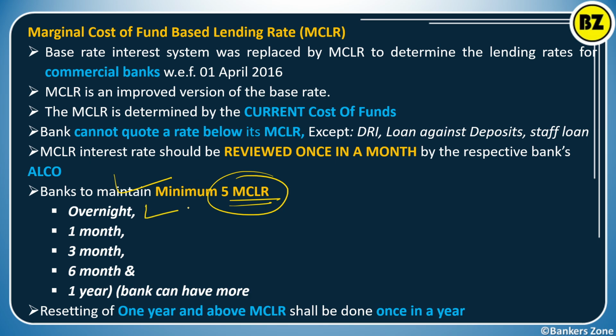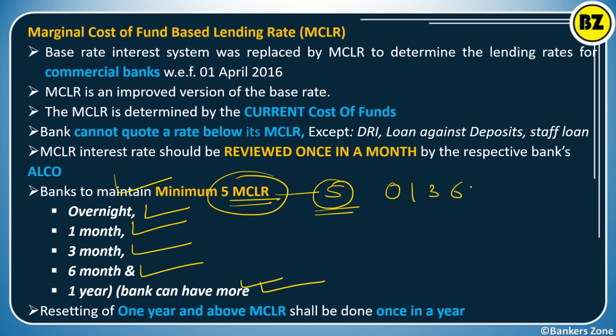First is the overnight MCLR, second is the 1 month MCLR, third is 3 month, fourth is 6 month, and fifth is the 1 year. Okay, and a bank can have more. If a bank wants to give more MCLRs, they can quote, no problem, but it is mandatory as per the RBI that a minimum of 5 MCLRs has to be disclosed by the bank: overnight, 1 month, 3 month, 6 month, and 1 year. Very simple, right? So that you also have to remember.